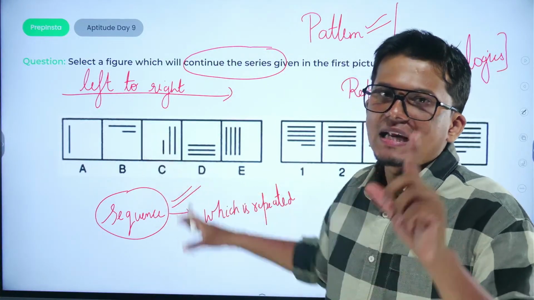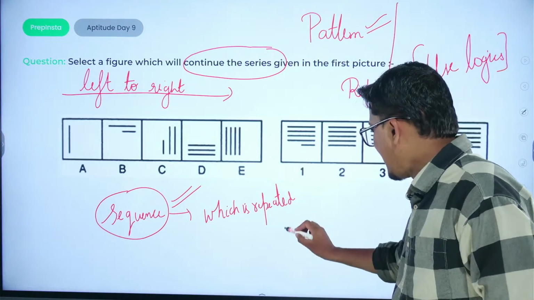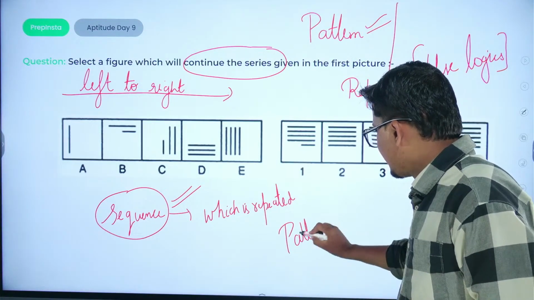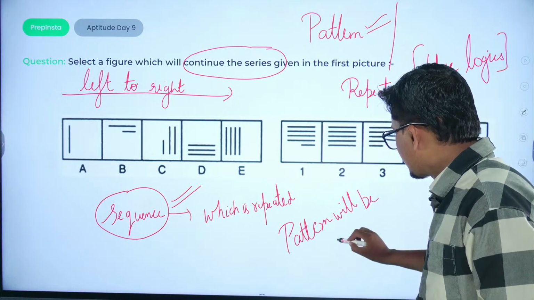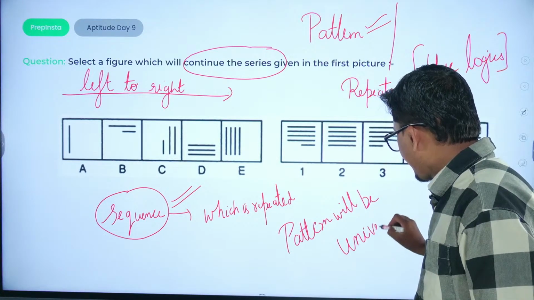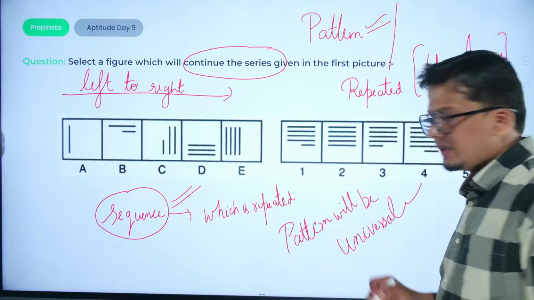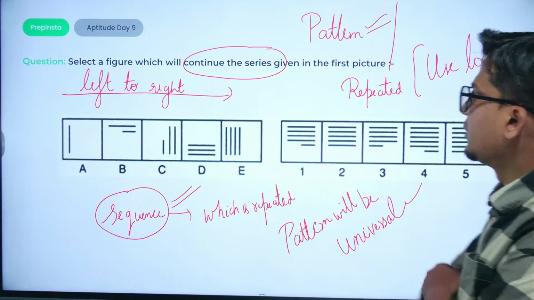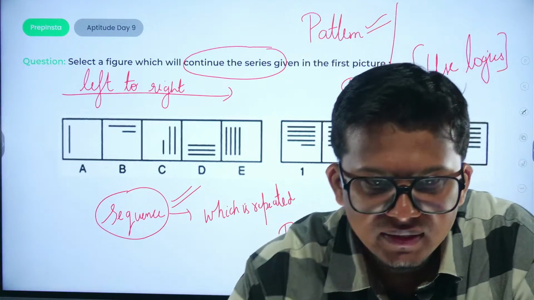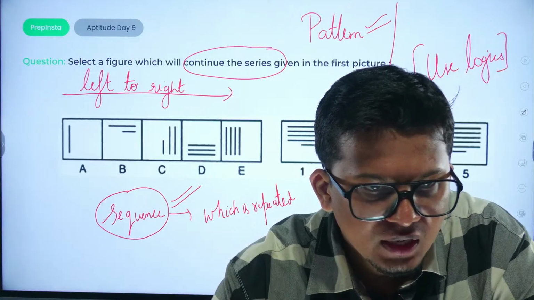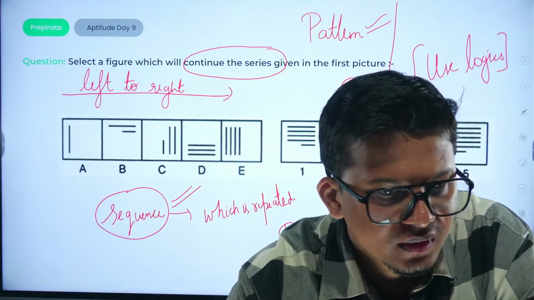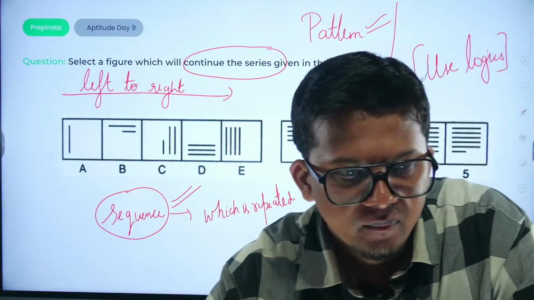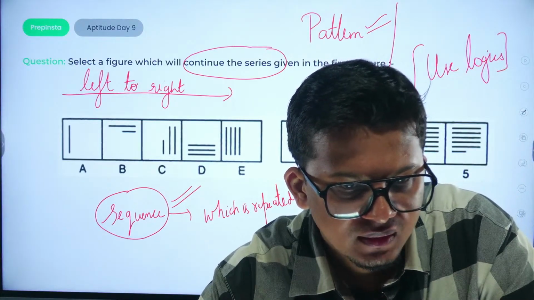Universal means pattern break नहीं होगा. Pattern will be universally followed. Pattern will be universal or throughout. Right? Okay. I am giving you 10 seconds because I guess a lot of students are already solving this question, right? Checking your answers as well.